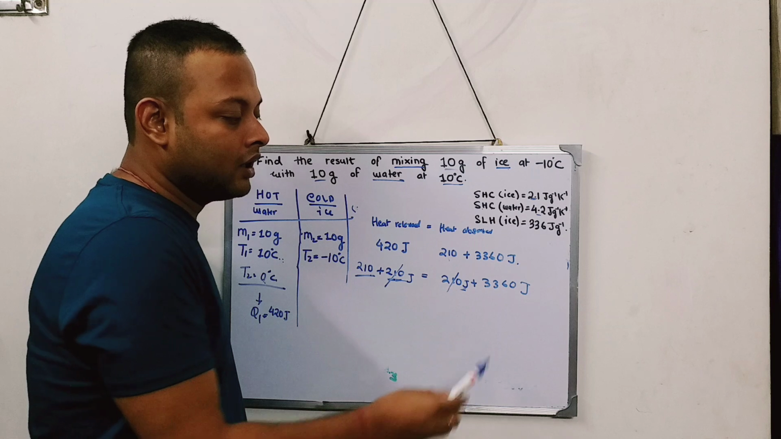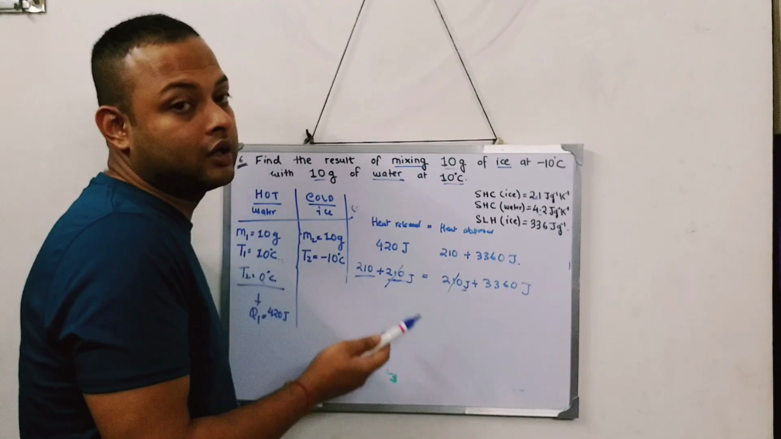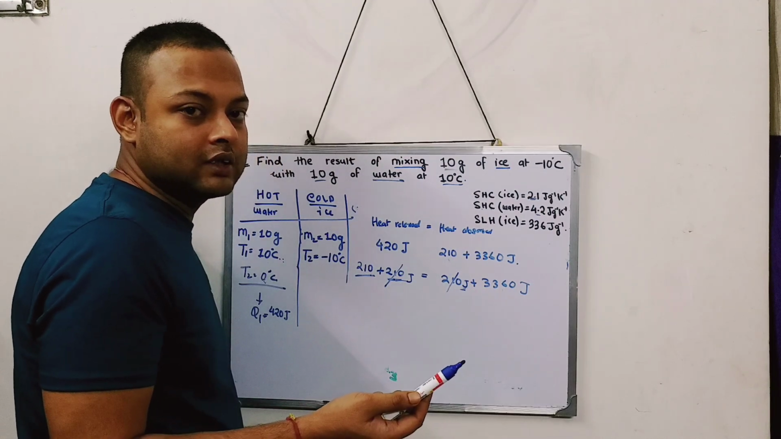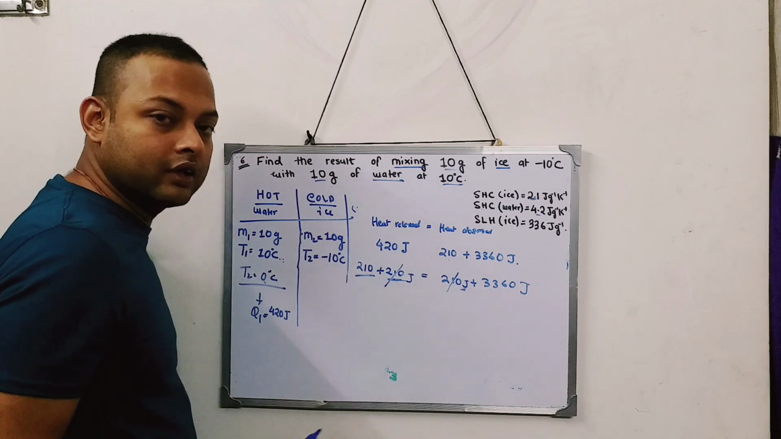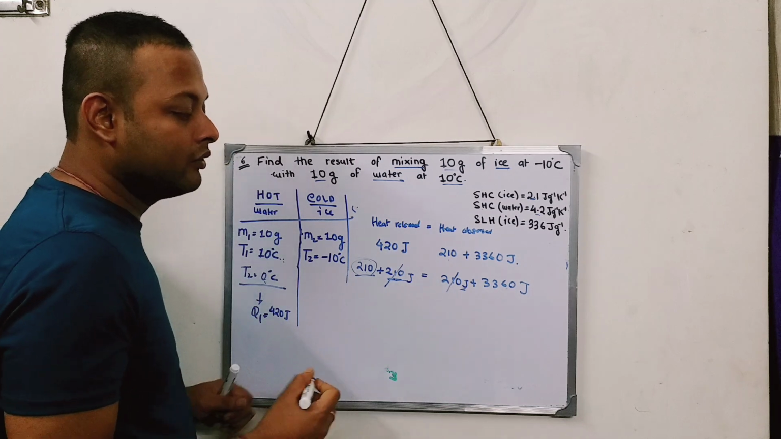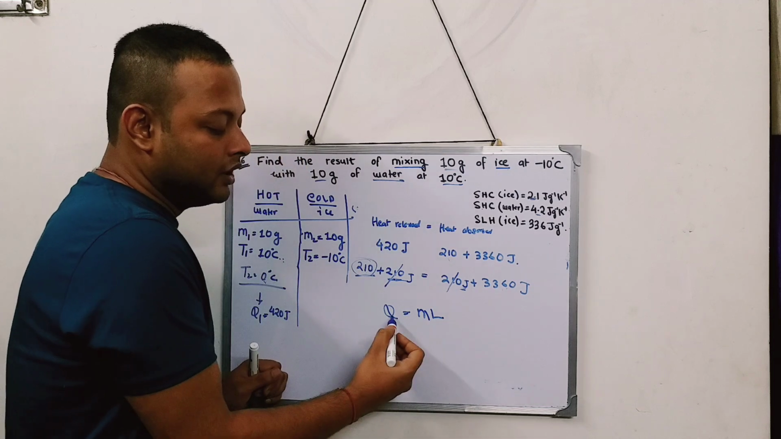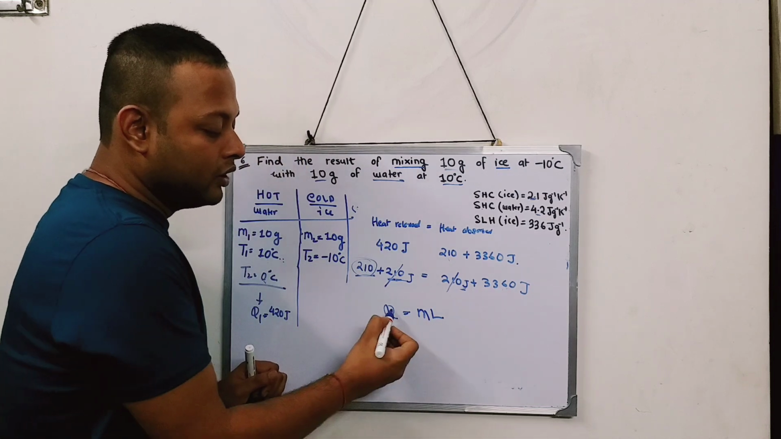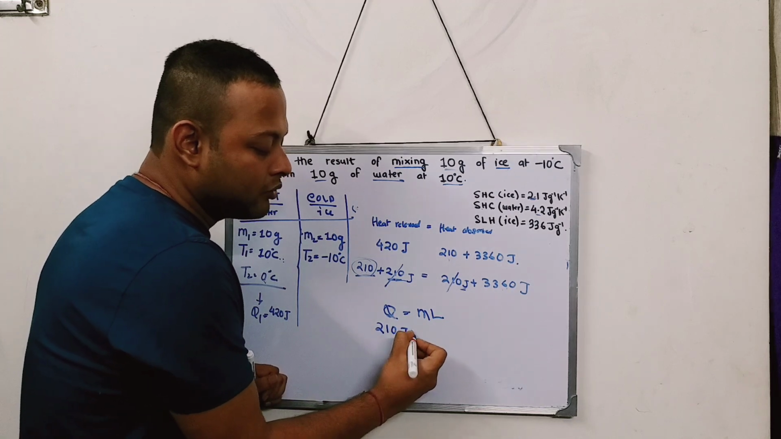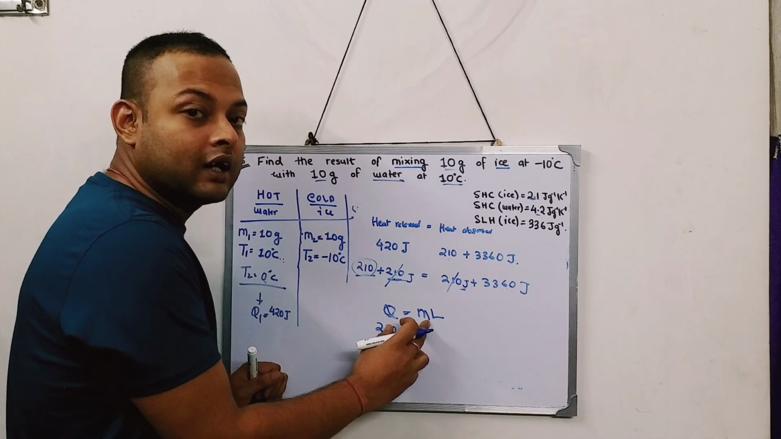Obviously, to melt the ice, I require this amount of heat, but I am only left with 210. So what will happen? The total ice is not going to melt. That is very simple. Because to melt, I require this much heat, and I only got this much heat. So over there, I will use the Q is equal to mL formula, the heat required to melt the ice. Now Q is the amount of heat that is left with us, 210 joule. And M tells you the mass of the ice that is going to melt.